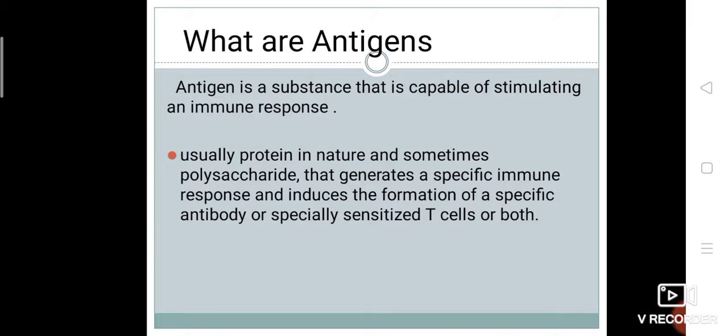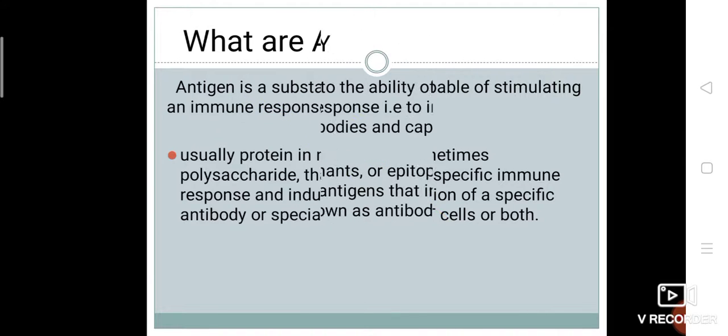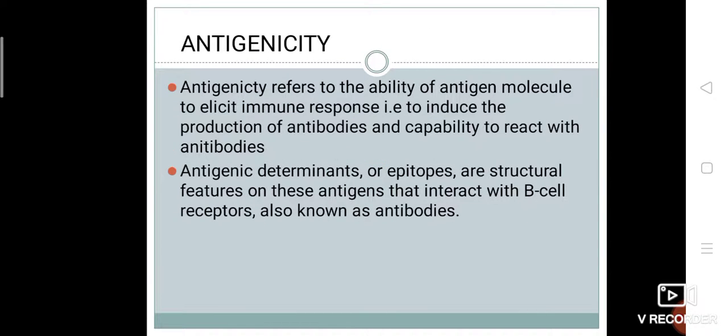An antigen may be a substance from the environment such as bacteria, virus, cancer cells, and other foreign substances like pollen, or it may also be from inside the body. The antigens are mostly conjugated proteins like lipoprotein, glycoprotein, and nucleoprotein. Since antigens are associated with immune system, they are also called immunogens.